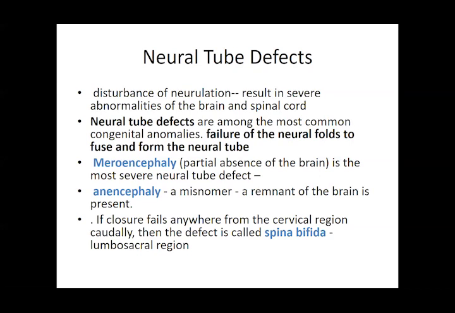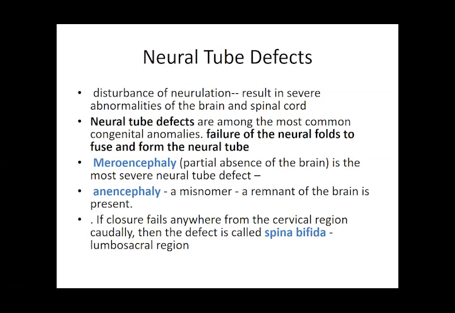But this is not exactly a true term. It's a misnomer, because it does contribute a small part of nervous tissue, so we cannot completely say there is absence of the nervous tissue. So anencephaly is the absence of the development of the brain. Microencephaly is a partial absence, that is, small in size. And if the tube does not completely close from the posterior end, that is from the cervical region caudally, this defect is called spina bifida. It is more prominent in the lumbosacral region, and this is associated with the formation of the vertebra. That is spina bifida.